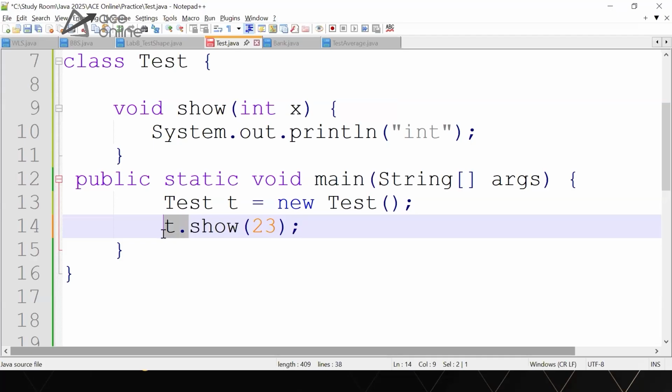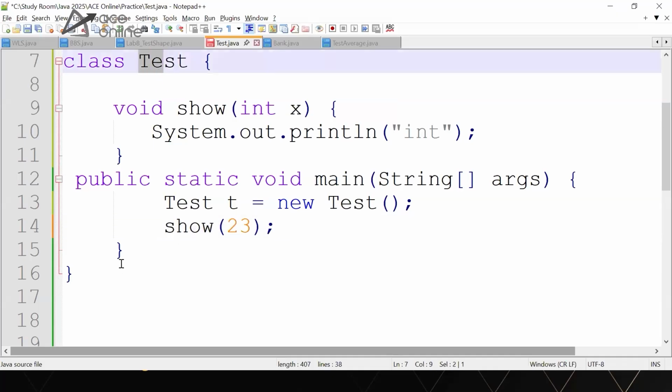Can I directly call the show method, guys? Everybody thinks no. What error will we get if I directly call the show method? Because we are in the same class now. That's why I'm asking this question.